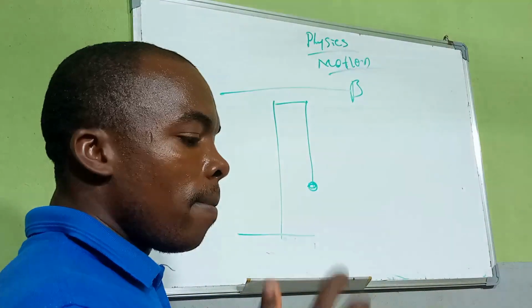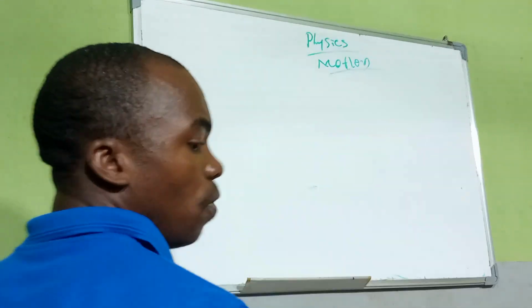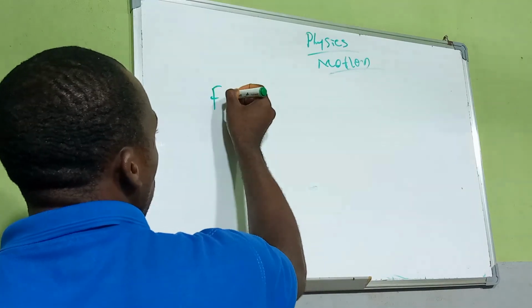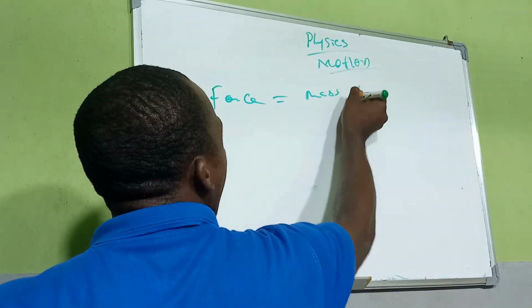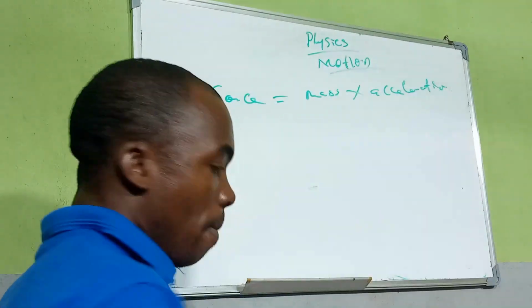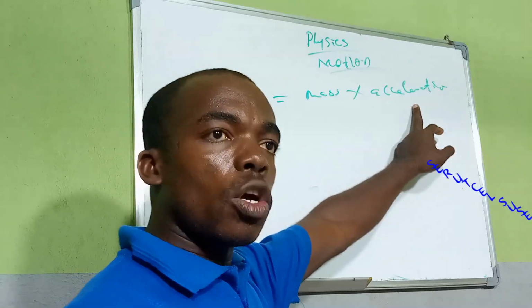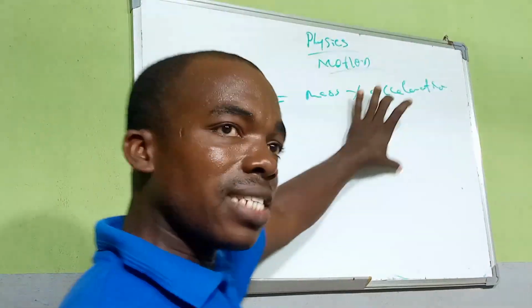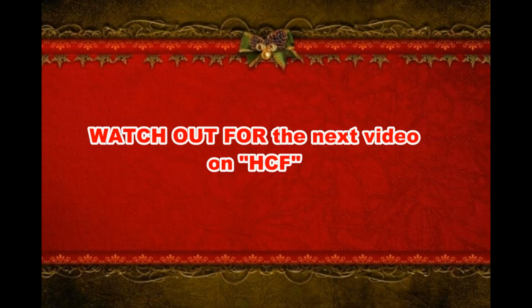Now, force is given mathematically. Force is given as the product of the mass of a body and the acceleration of that body. So mathematically, force is given as the mass of a body times the acceleration, that is, the product of the mass of a body and the acceleration of that body.